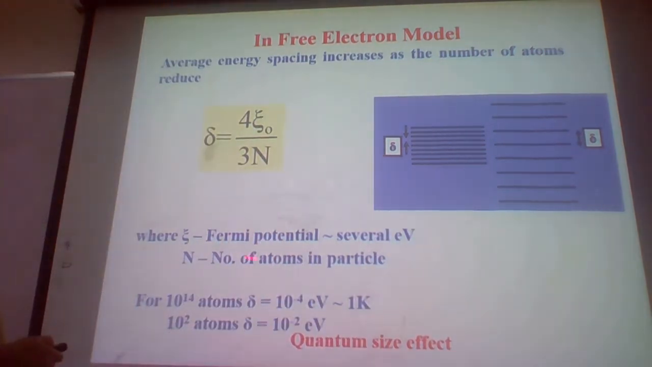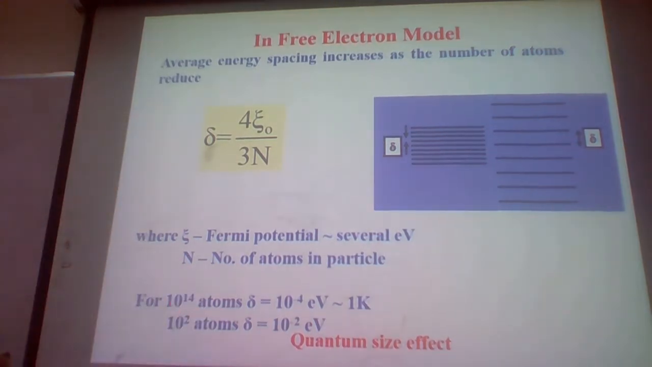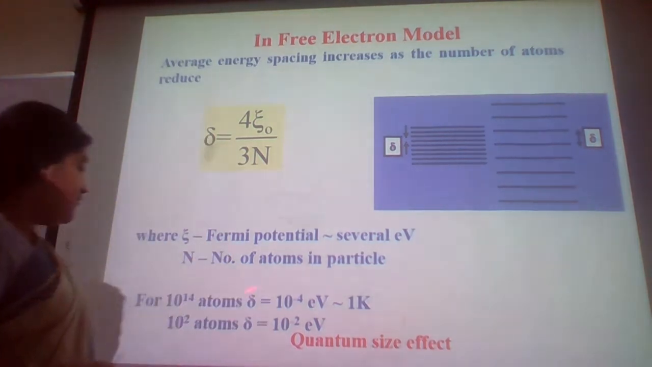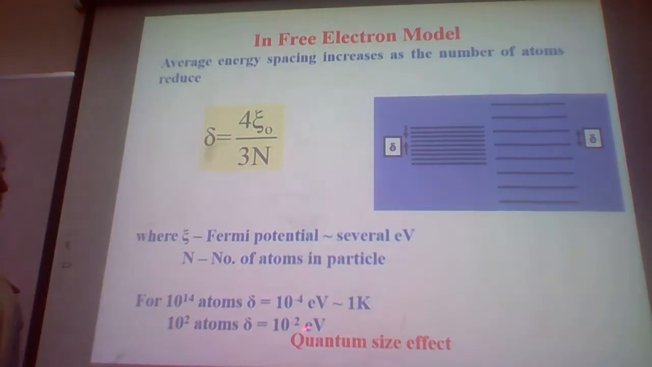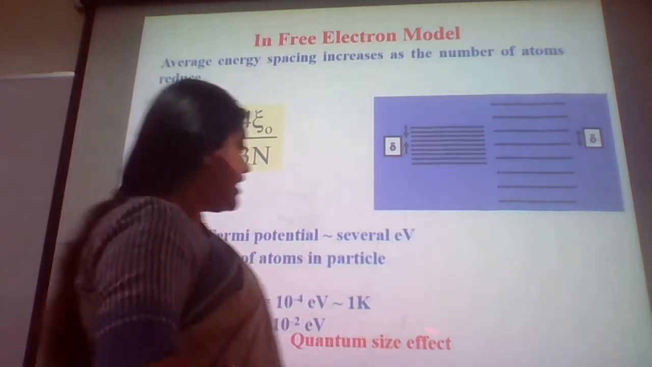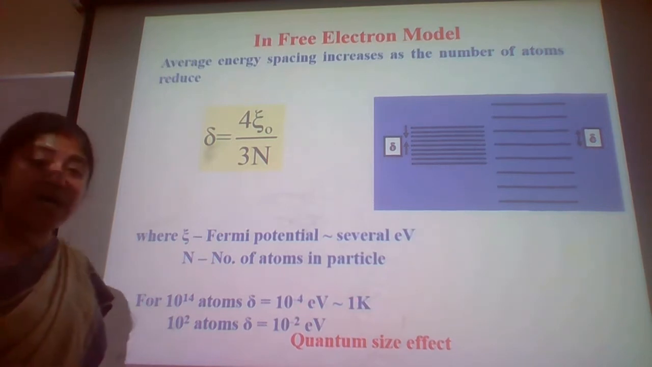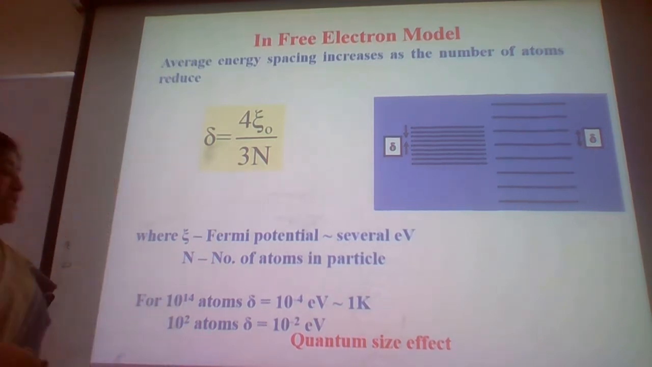Here you can see this is the Fermi potential, which is of several electron volts, and this is the number of particles. Again, a small numerical expression for this. For 10 raised to the power of 14 atoms, the energy shift delta is 10 raised to the power of minus 4 electron volts, whereas for 10 raised to the power of 2 atoms, this delta increases to 10 raised to the power of minus 2. If the atom number is higher, then delta is lower, and if the atom number is less, then delta increases.